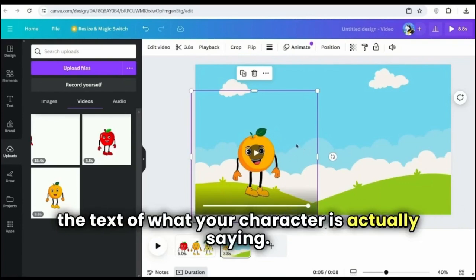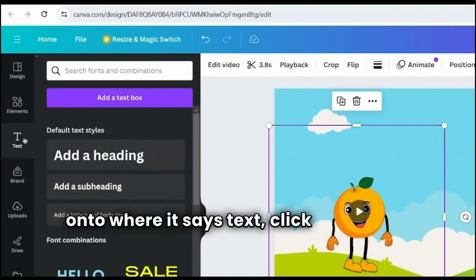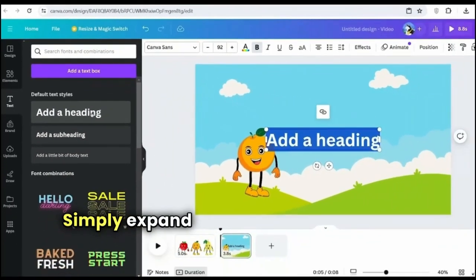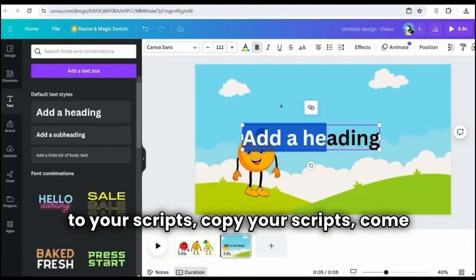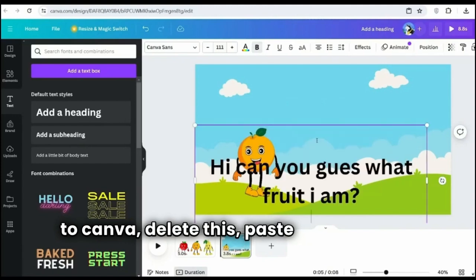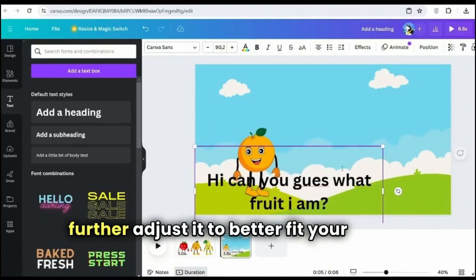In order to do this, you'd want to add in the text of what your character is actually saying. So in order to add in the text, you want to click onto where it says text. Click onto add a heading. Simply expand the sizing of this. Go back over to your script, copy your script, come back over to Canva, delete this, paste it in, and then once it's in, you want to go ahead to further adjust it to better fit your scene.